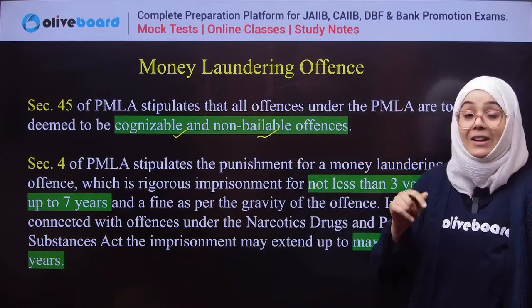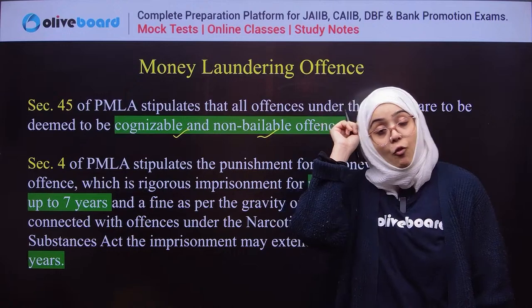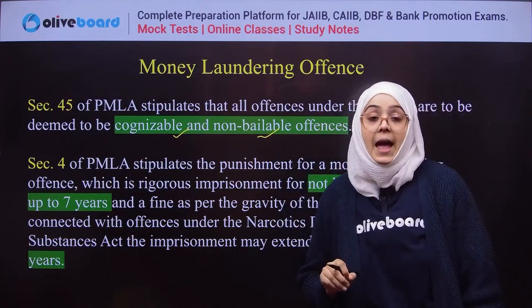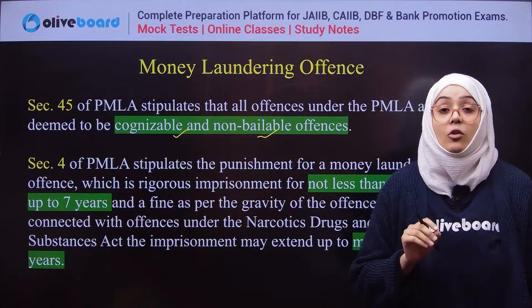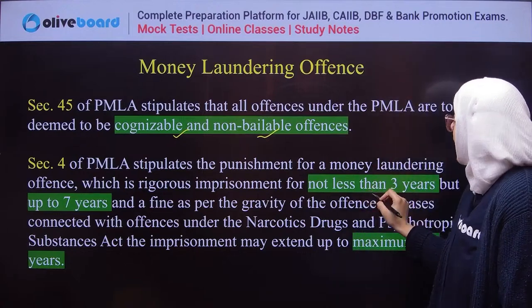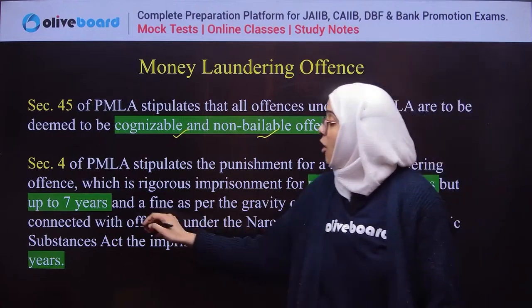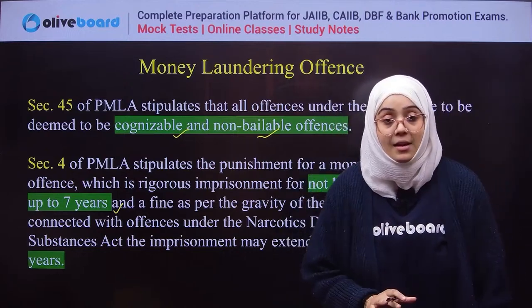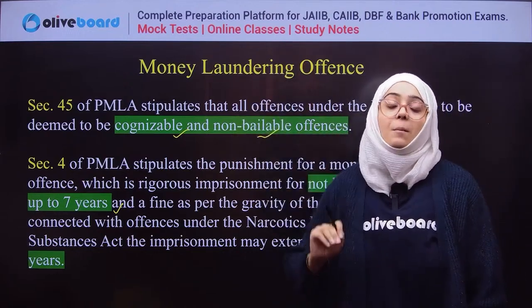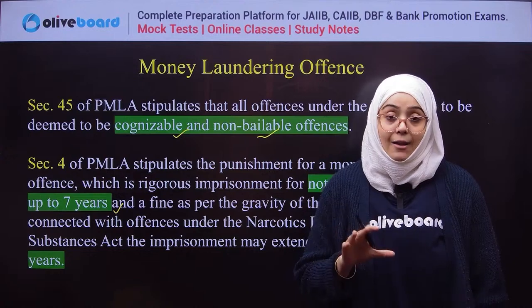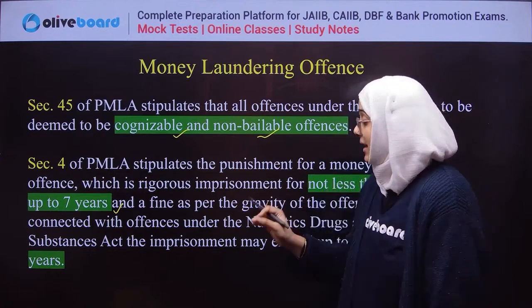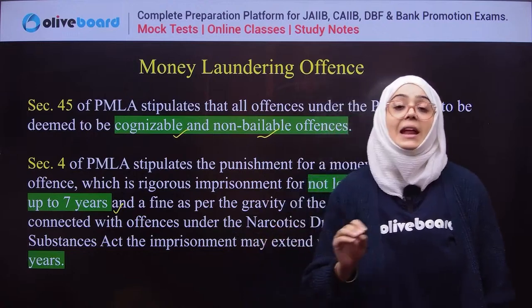Now, what is the punishment? Section 4 of this Act defines the punishment for the money laundering offense, and it is a rigorous imprisonment of not less than 3 years up to a maximum of 7 years. If it is related to any drug or psychotropic substance, then it is up to a maximum of 10 years.